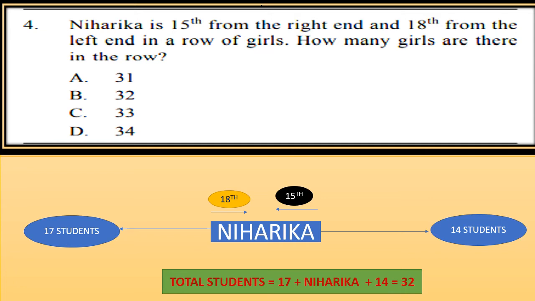So there are 17 students on the left side of Niharika. Now total students will be 17 plus Niharika plus 14 students. So total 17 plus Niharika means 18 students. 18 plus 14 is 32. So total there will be 32 students.